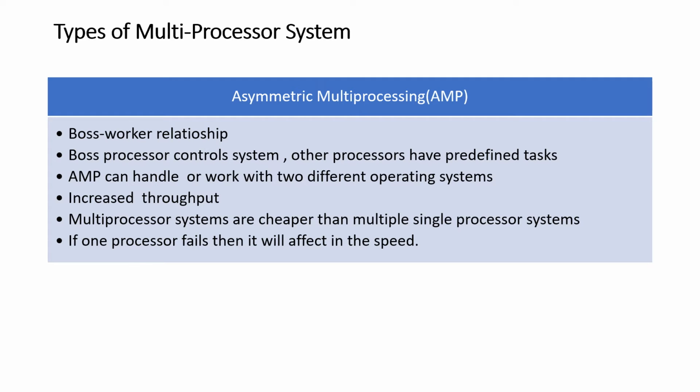Again, it is faster than the symmetric architecture as there is no delay due to handshaking. It increases throughput. We can get more work in very less time by increasing the number of processors. Again, there is one disadvantage also. If one processor fails, then it will affect the speed.